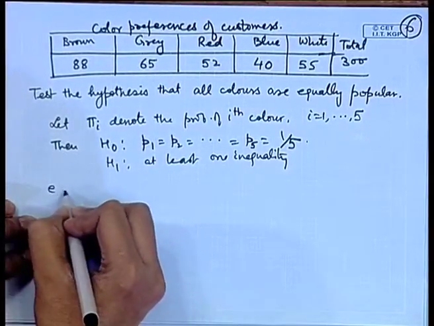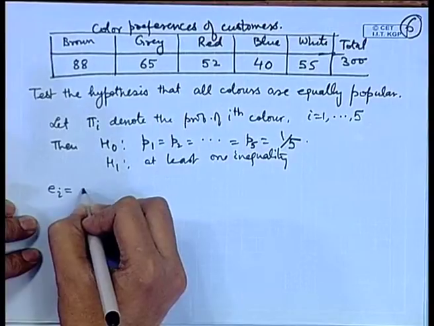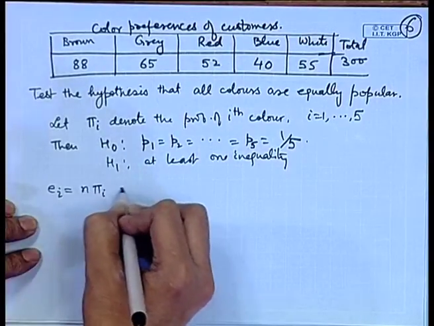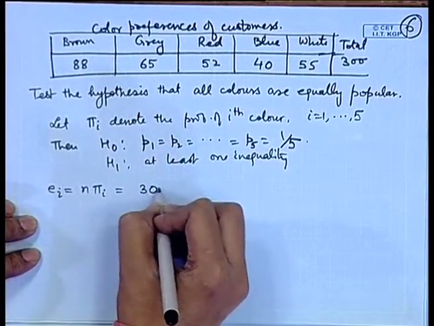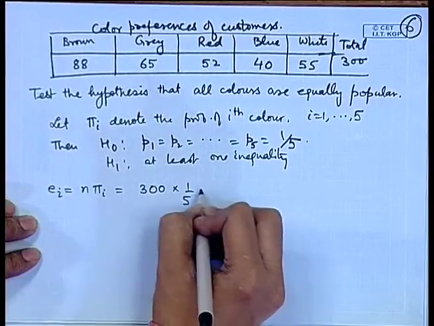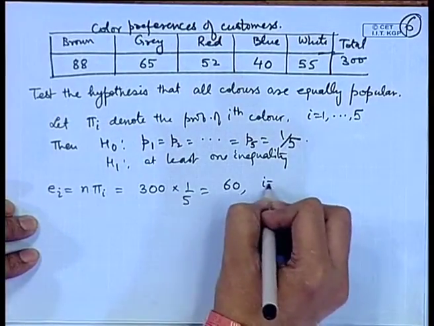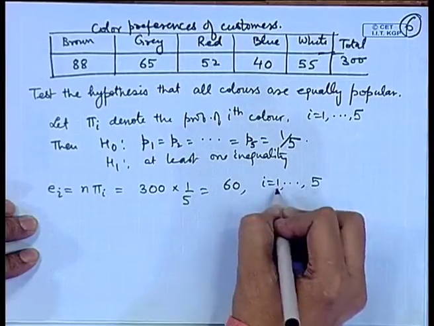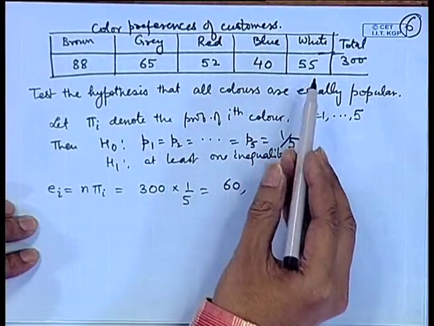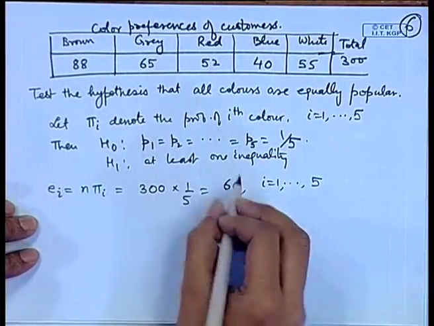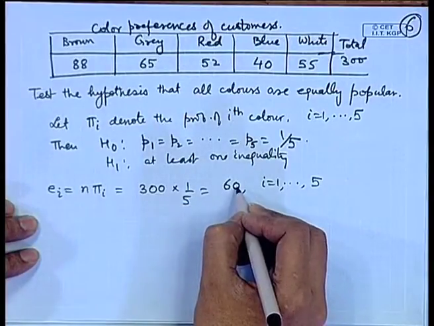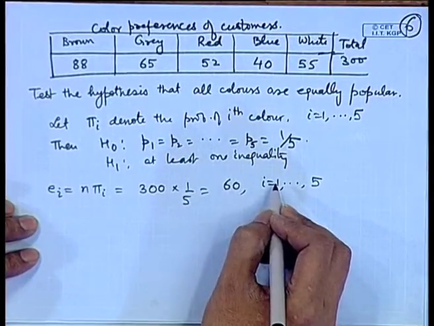So, on the basis of this we do the following calculations. We can calculate E i's. So, E i is n pi i. Here it is 300 into 1 by 5, that is equal to 60. Each category has the same probability, and therefore each category will have the same expected frequency also.